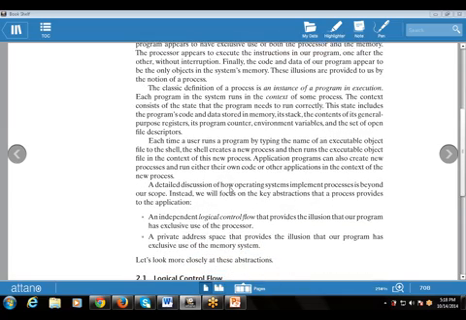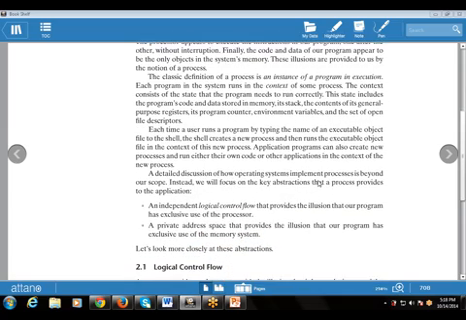A detailed discussion of how the operating system implements processes is beyond our scope. That is a lengthy topic, and discussing how computer systems implement these scenarios is not in our hands.